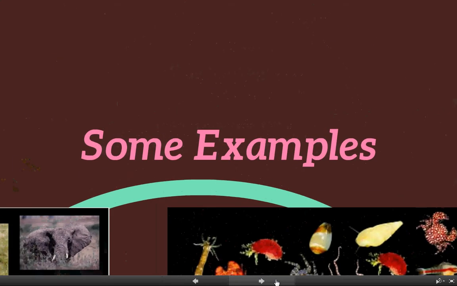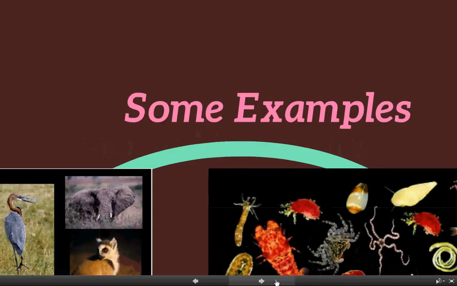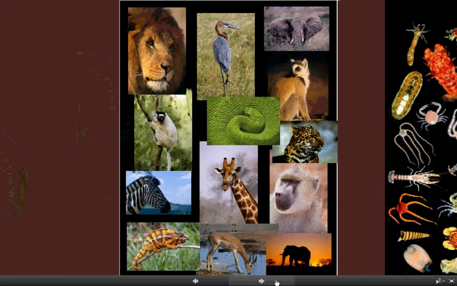Now, some examples of animals, and a little introduction into two of the major groups. Here's our African safari montage, and these are all vertebrates. Now, a vertebrate has a backbone, and if you feel the back of your neck to feel those nice little knobs of your spine, you will realize that you also have a backbone and are a vertebrate. Now, these animals have a backbone, they have skeletal structure, they have muscular structure, and that is what gets the basic support that they need so that they can survive as multicellular organisms.